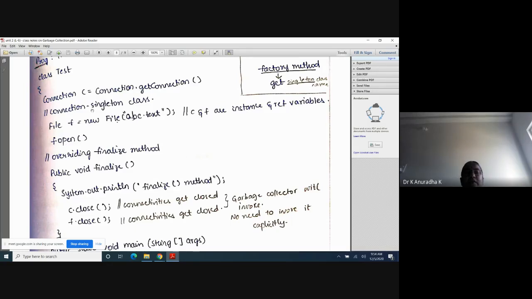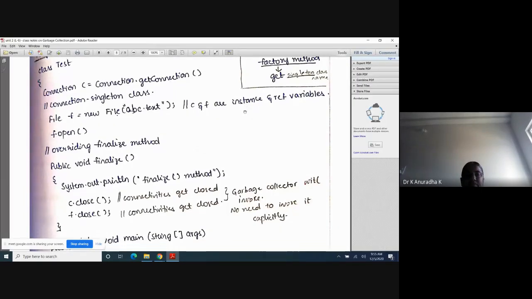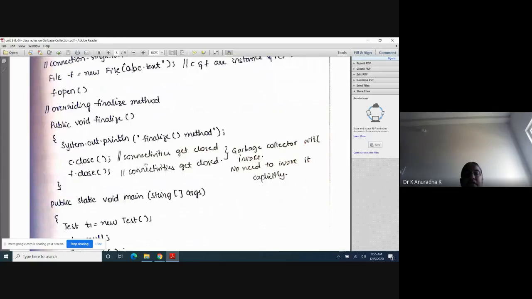Now here, these two are already instance variables. You can now easily identify. Instance variables means they are within the class and outside any method, block or constructor. That's why I can easily say c and f are instance variables. Next, after that, I am writing the overriding finalize method.